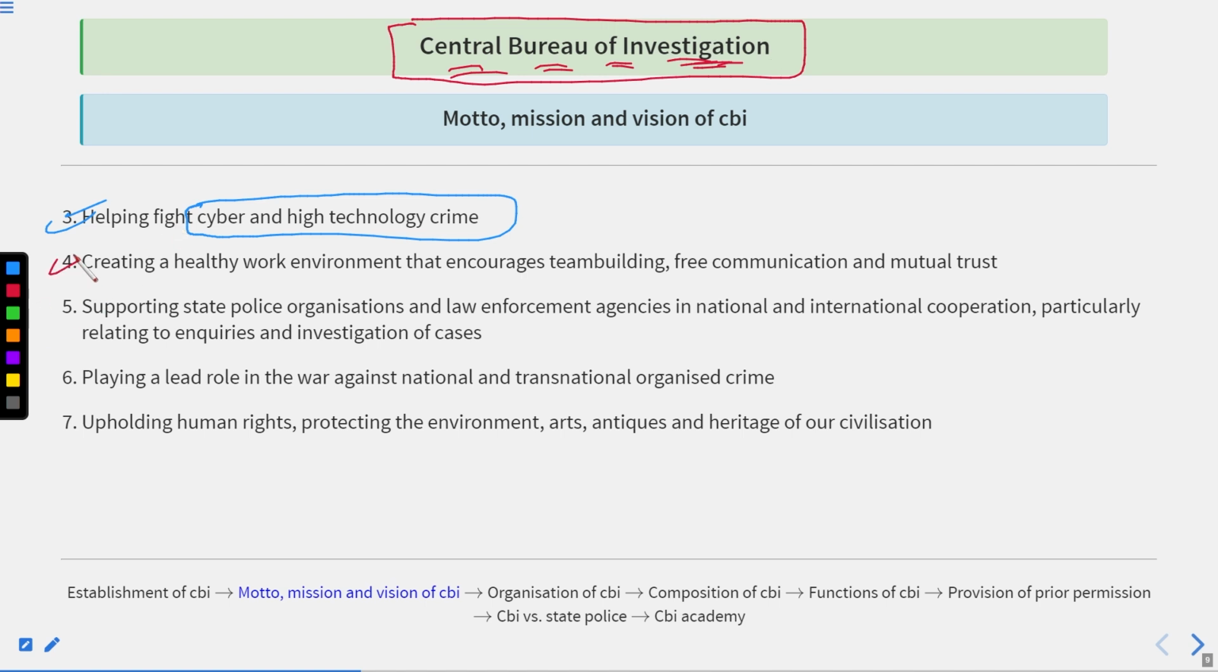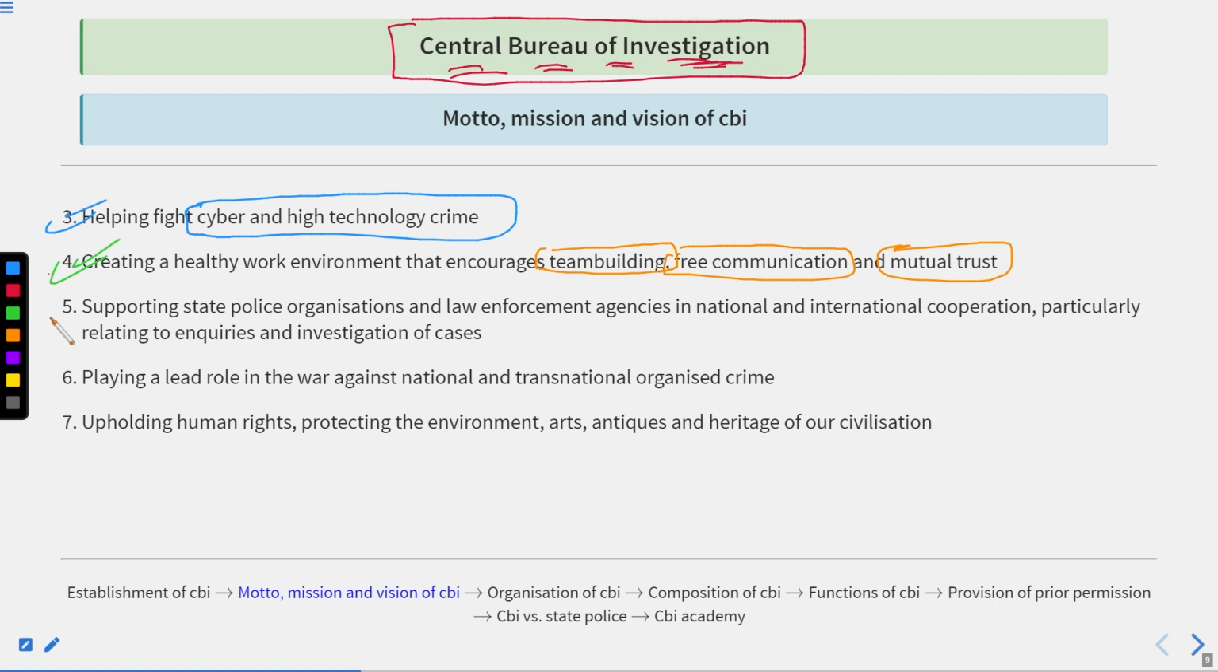After this, creating a healthy work environment that encourages team building, free communication, and mutual trust. Got it?